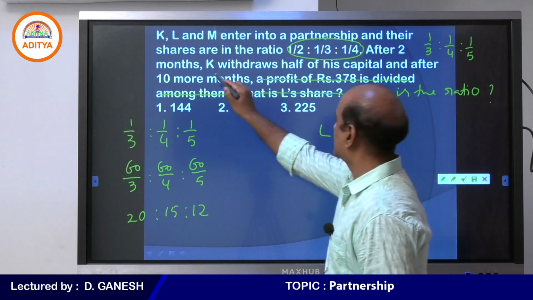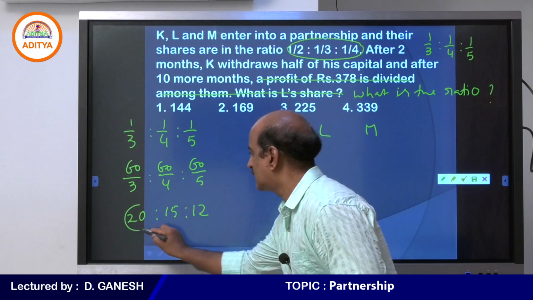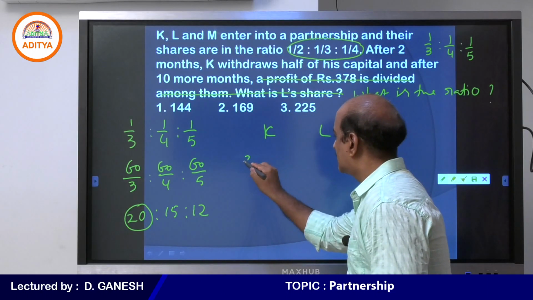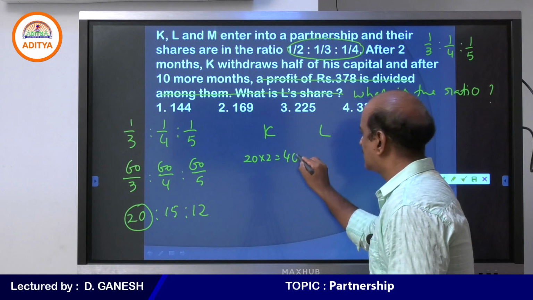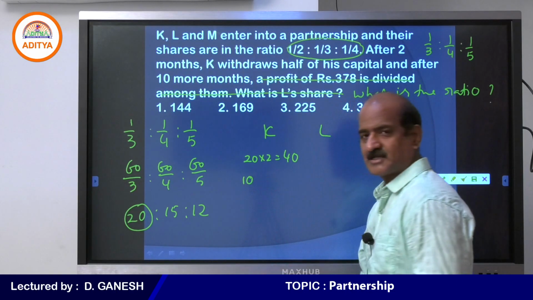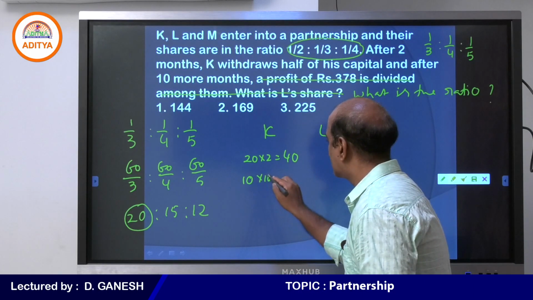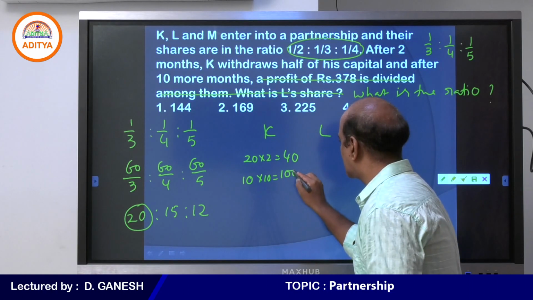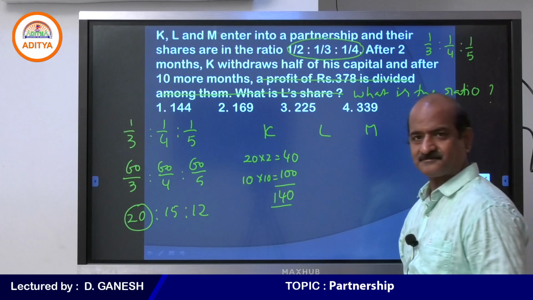After 2 months, K withdraws half of his capital. So this is the capital of K. K continued for 2 months with 20, so 20 into 2 is 40. After that he withdraws half of his capital, he remains with 10, but of course this time we have to take it for 10 months, so that is 100. So 140 is the capital of K.